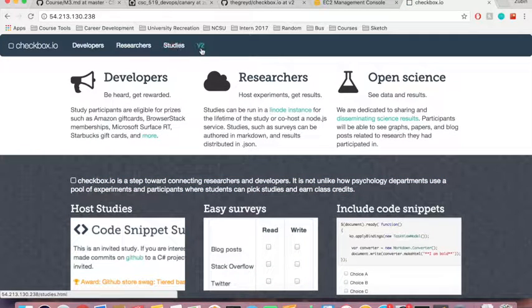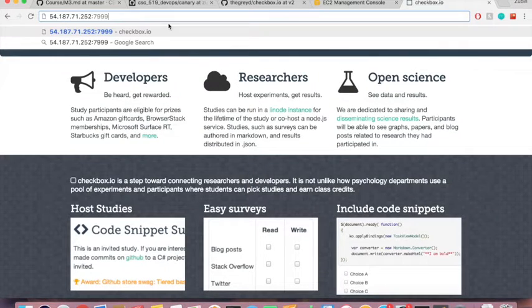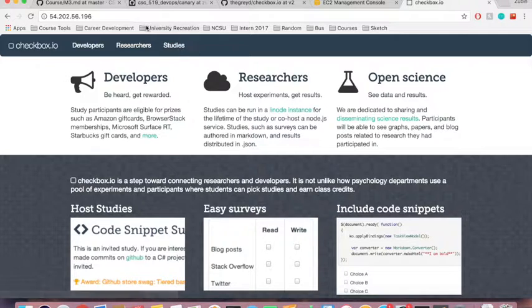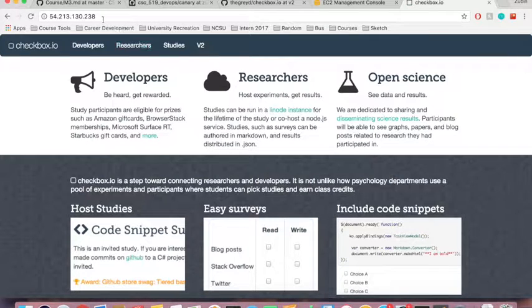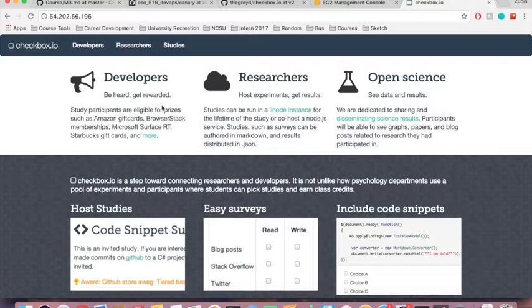You can see that the v2 version got loaded here. This will happen with 30% probability. So this is v1 again, v2 now. You get the point, right?